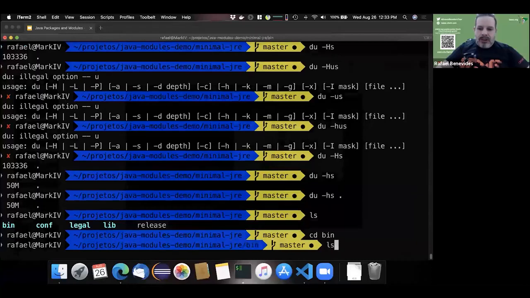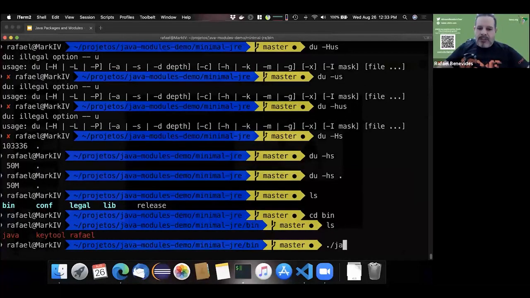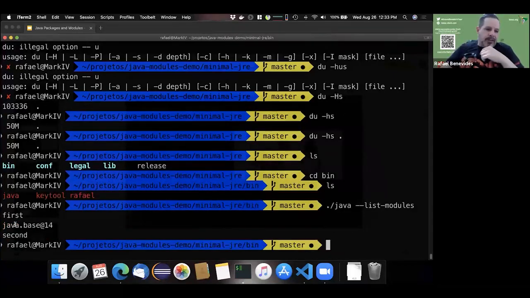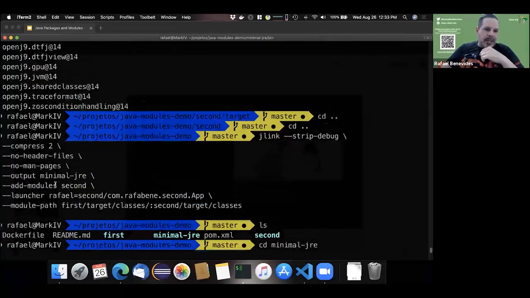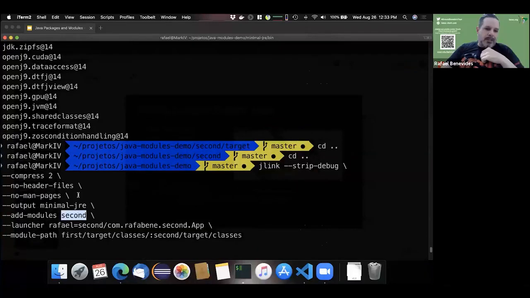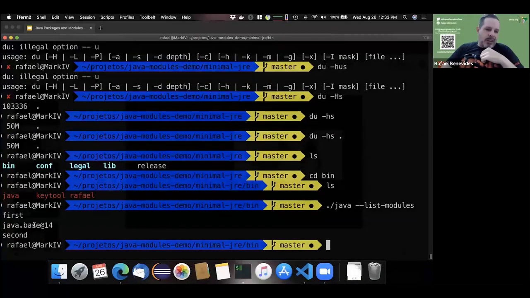What else? If I go here and execute java --list-modules, we will see that it has a minimal JRE with only java.base, first and second. Remember that I said here, just add the module second. Second depends on first and depends on java.base, so that's why both have been added.